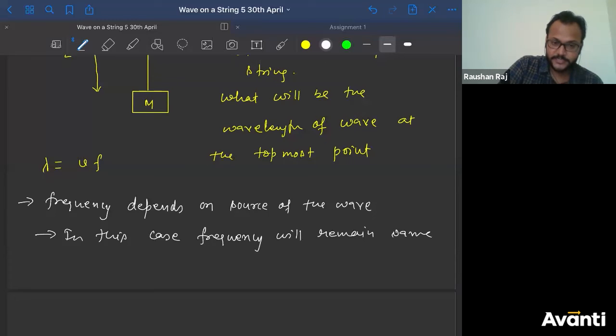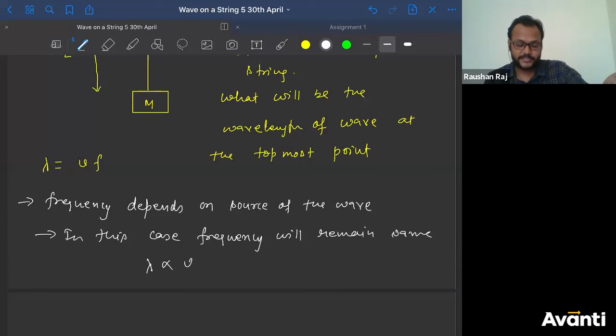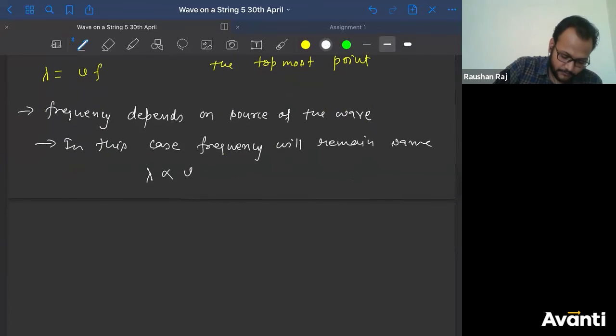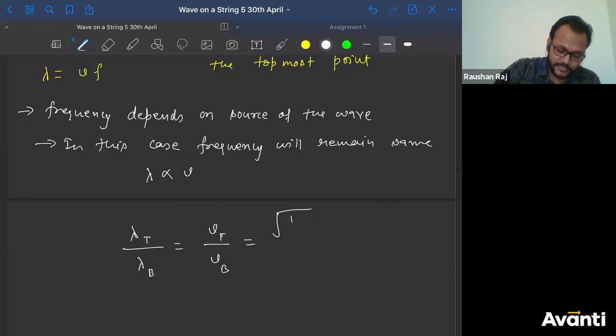If frequency remains the same, I can say that lambda is directly proportional to V. So whatever Ganesh has done, now it is correct. Lambda is directly proportional to V. So lambda at the topmost point divided by lambda at the bottommost point can be written as speed at the topmost point divided by speed at the bottommost point. So what is the speed at the topmost point? Tension at the topmost point divided by mu, which is the same everywhere, divided by...